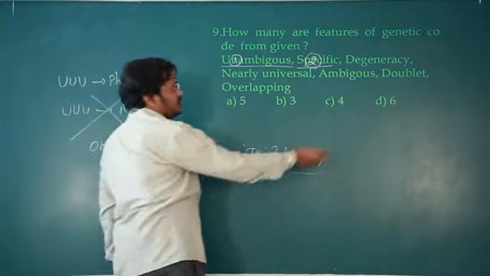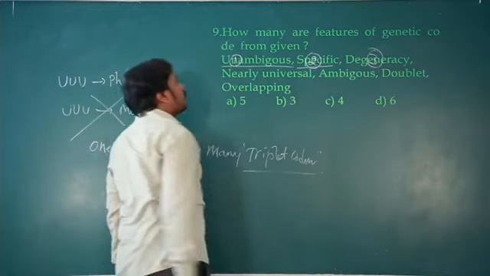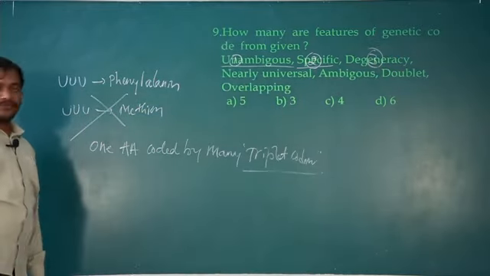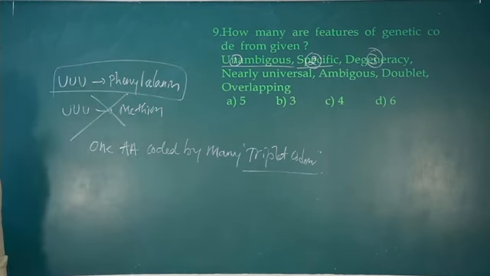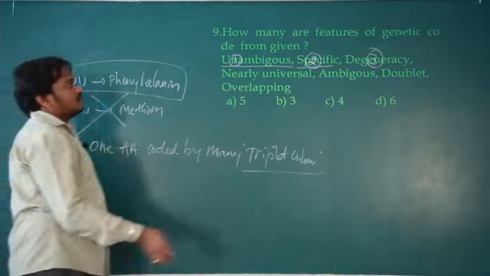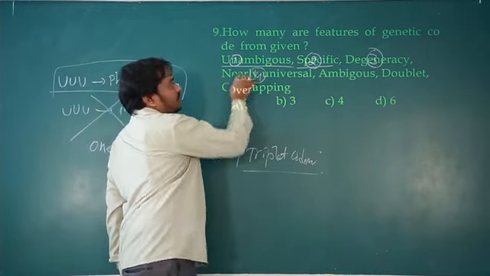That is degeneracy. So this is also a property of genetic code. Then nearly universal: of course, UUU produces phenylalanine in all the organisms except some protists and mitochondria. So that is also true, it is universal.